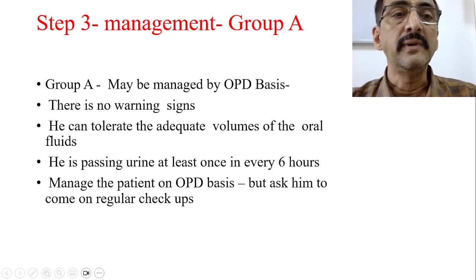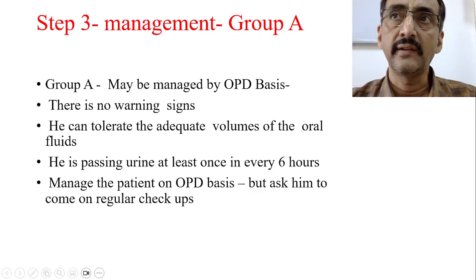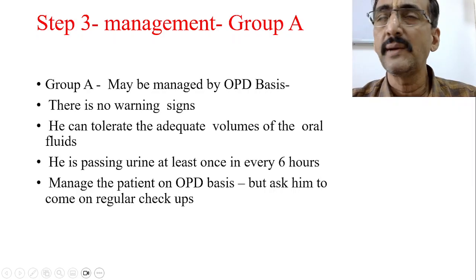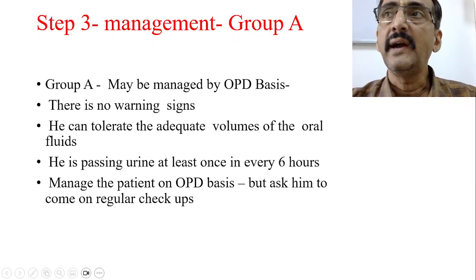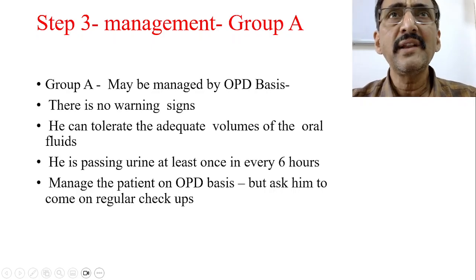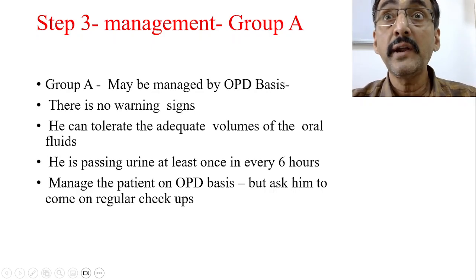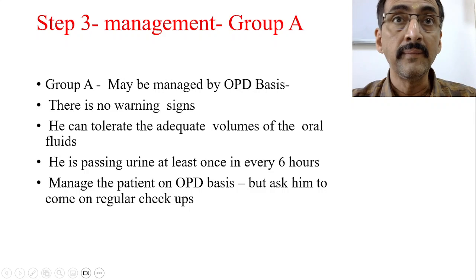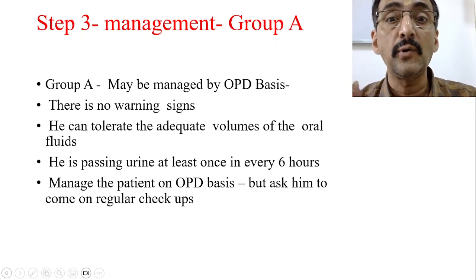Management, what is that? Group A can be managed. Group A means almost stable patients, mild patients. They can be managed on an OPD basis, no problem, because there are no warning signs. But you have to educate the parents or the patient very well that these are all the warning signs. If any of these warning signs start, immediately you have to report.